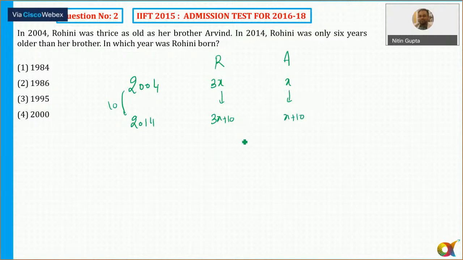6 years older. So this means 3x plus 10 is equal to x plus 16. A very easy question. So 2x is 6, so x is equal to 3. So in which year was Rohini born? In the year 2004, the age of Rohini is 3 into 3, 9. So it means 9 years back. 2004 minus 9 is 1995. So very easy question. The answer is option 1995. So I hope that now it is clear.